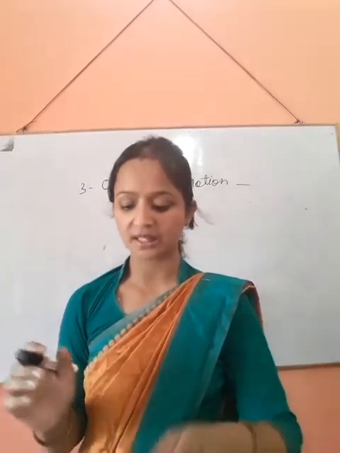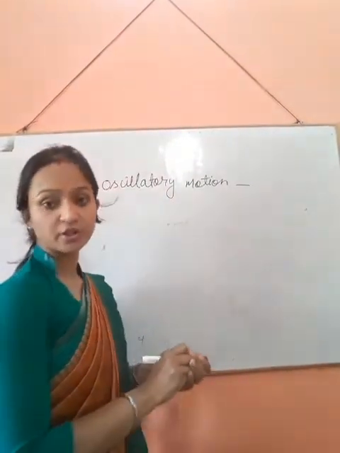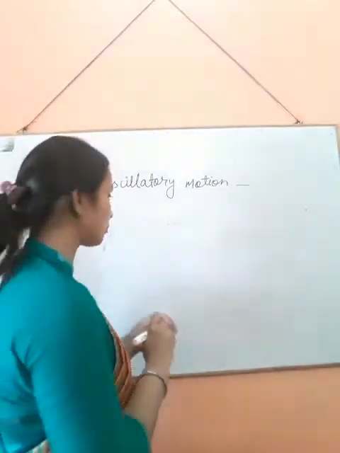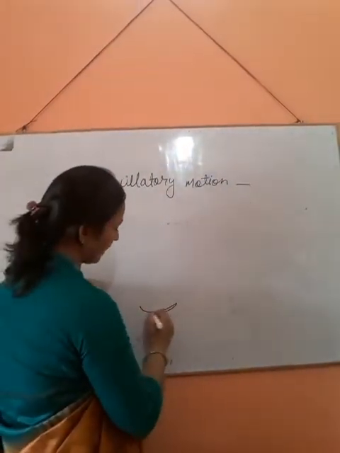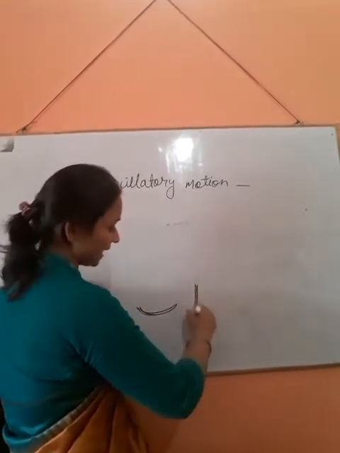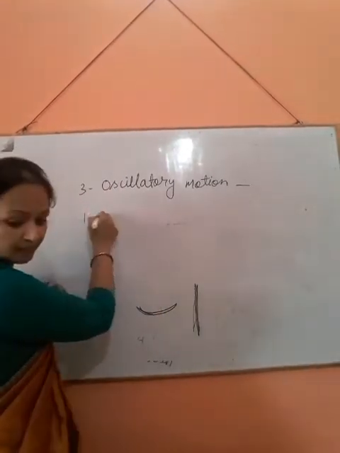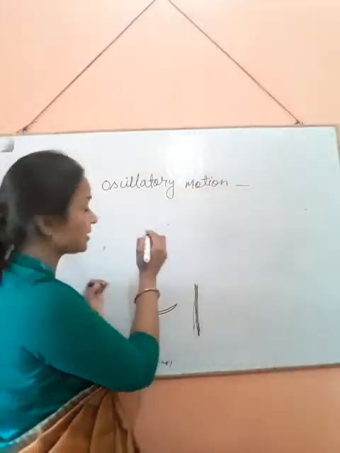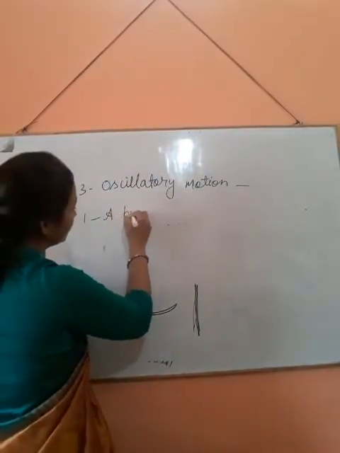I will give you some examples of oscillatory motion. This is the to and fro, and in the same direction it is back and forth. First example is a boy on a swing.